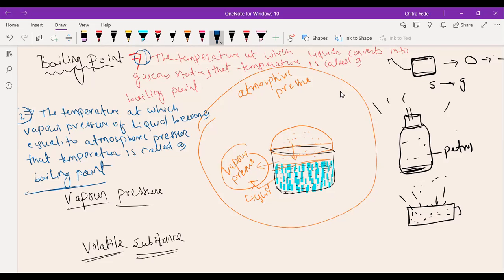The temperature at which the vapor pressure of a liquid becomes equal to atmospheric pressure, that temperature is called the boiling point. Yes, that particular temperature at which the vapor pressure of the liquid becomes equal to the pressure of the gas or air, or we can say atmospheric pressure also, that temperature is called the boiling point. Okay.